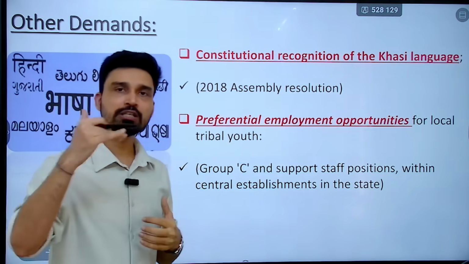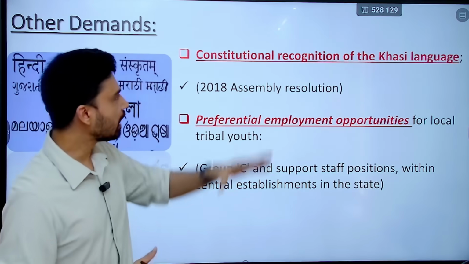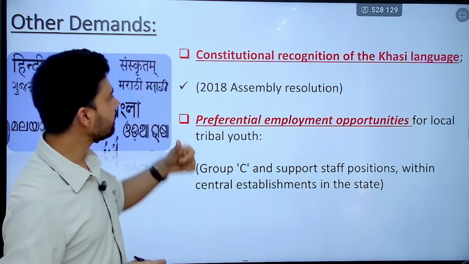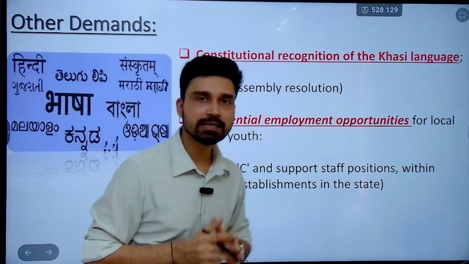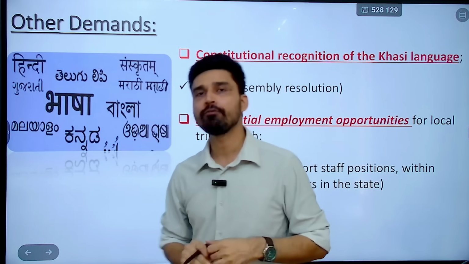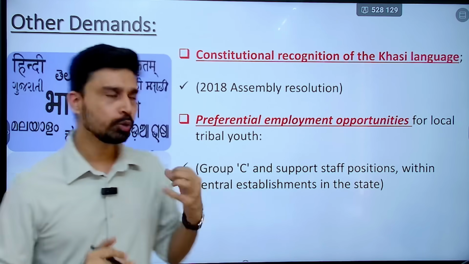As we have discussed, in the central part of Meghalaya, in the Khasi Hills, you have the Khasi tribe that resides there and speaks the Khasi language. So he has stated that as per the 2018 Meghalaya Assembly resolution, the Khasi language should be included in the 8th Schedule of India. Currently, in the 8th Schedule, we have about 22 languages.